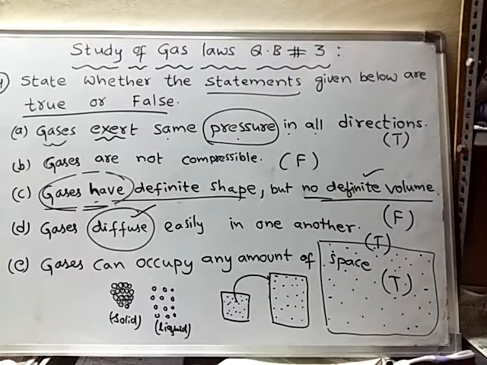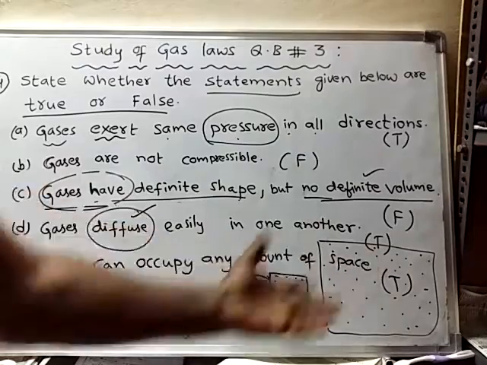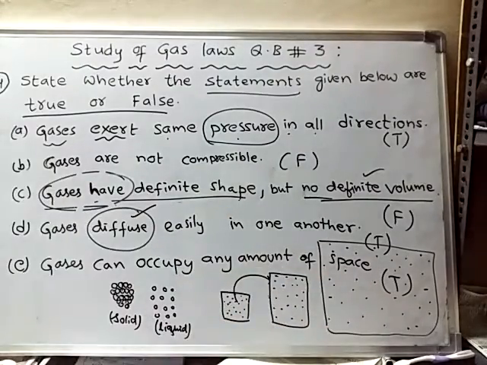Because between the gas molecules there is negligible force of attraction. That means there is almost no force of attraction. So no gas molecule will try to pull other gas molecules towards itself. All the gas molecules are free from the force of attraction of the other gas molecules. As they are free, they will try to move away from each other and occupy the entire available space. So like this, gas can occupy any amount of space. So this is also a true statement.